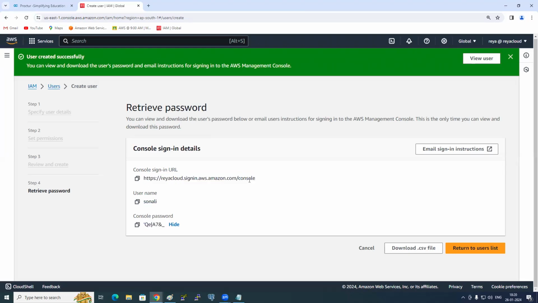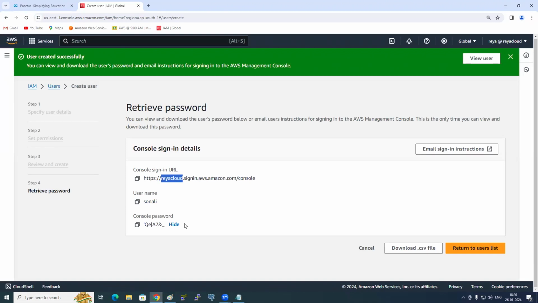I give these three pieces of information to Sonali, and what will she do? She will be logging in to my account using this URL. How do I identify that this is my account? Alias. How many IAM users have I created? For everyone, is the URL the same or different? Very good, same. But the username is different, and the password is different.